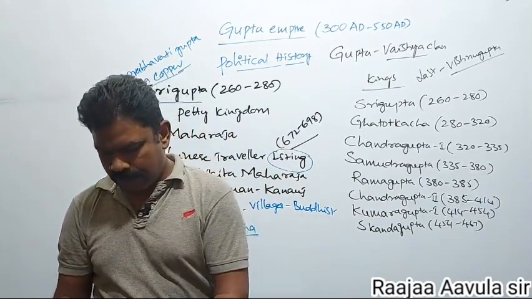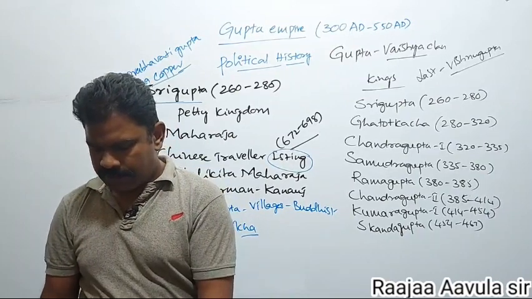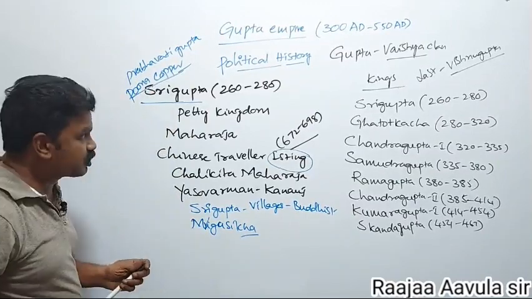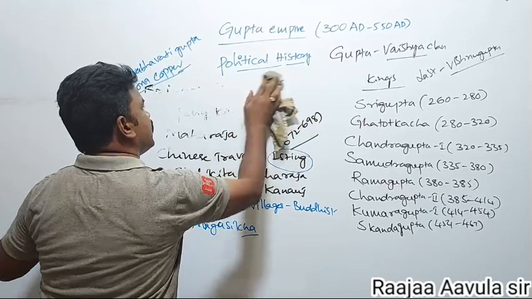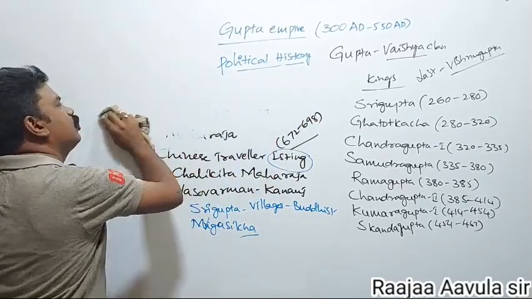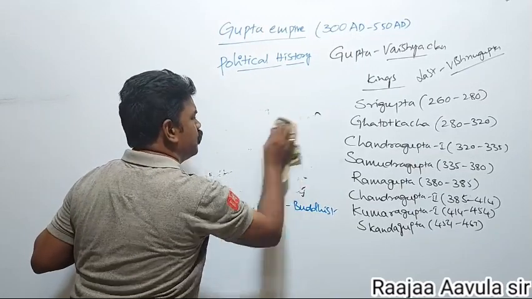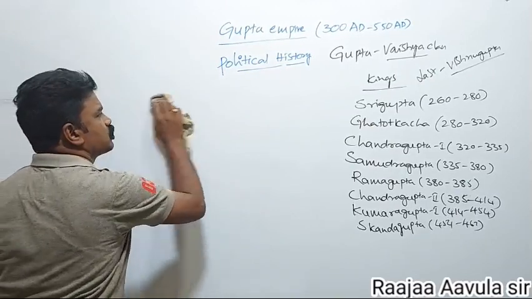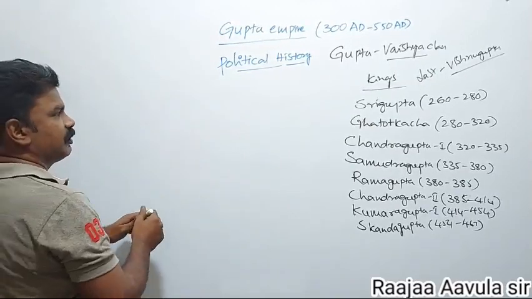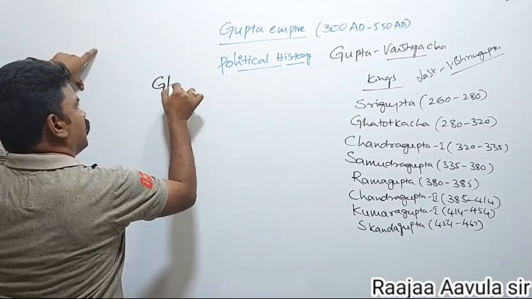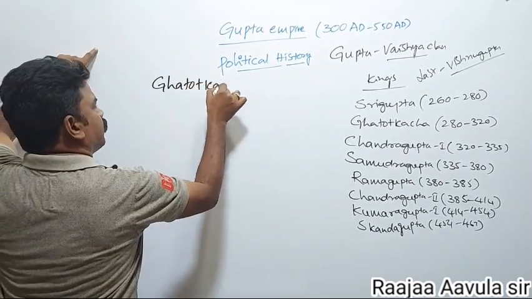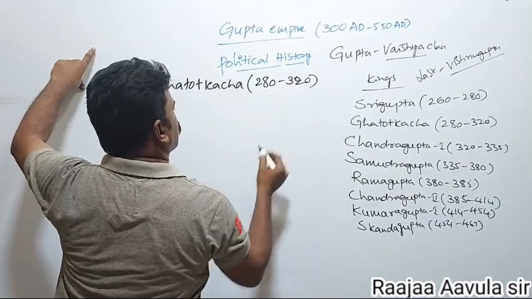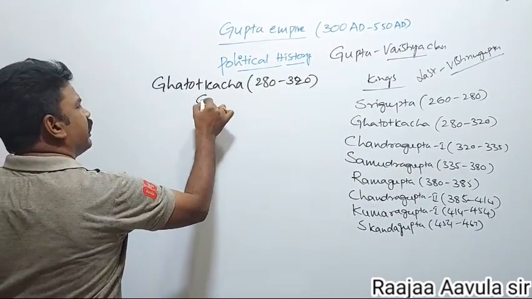Next, after Sri Gupta, his son Ghatotkacha came to the throne. Ghatotkacha did not have the ending Gupta. That was a doubt of historians. Historians expressed doubt, a controversy about Ghatotkacha. He might have ruled from 280 to 320, forty years, but he did not have the ending Gupta.